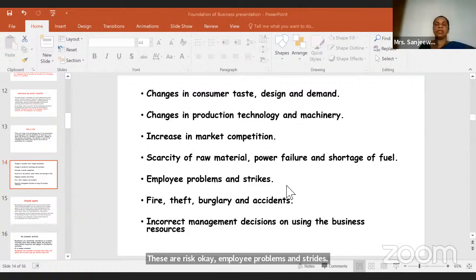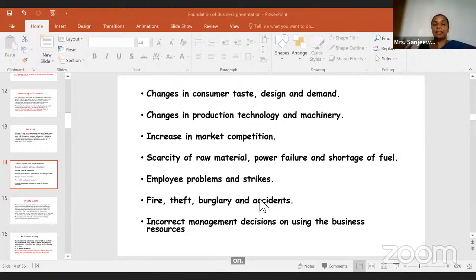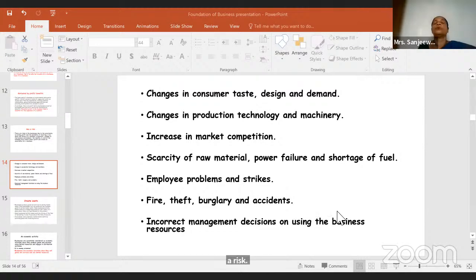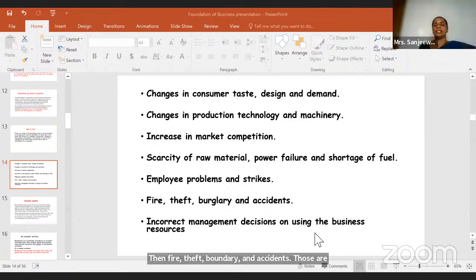Employee problems and strikes. Sometimes you can work smoothly for this month, but you never know. Now you don't know what will happen next month, so they might go for a strike. That is also a risk. Then fire, theft, burglary and accidents are risks. Incorrect management decisions on using the business resources are also a risk.